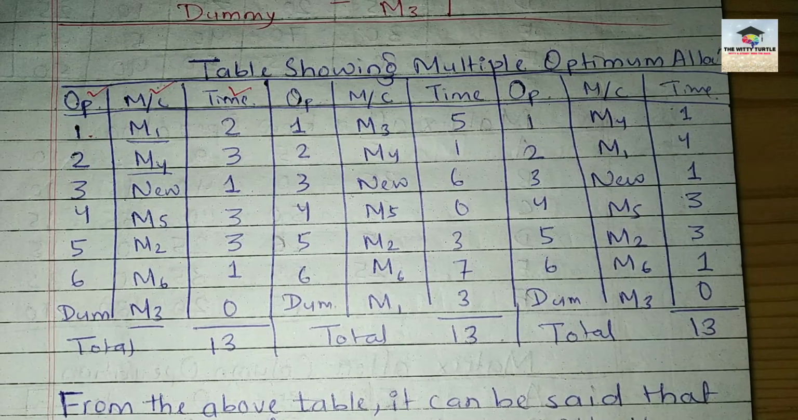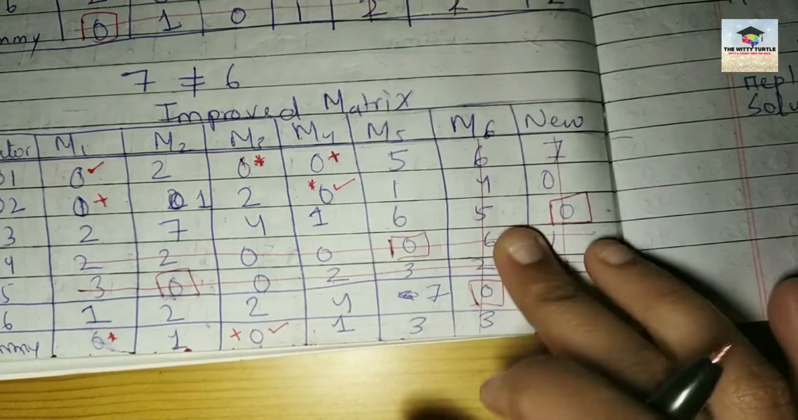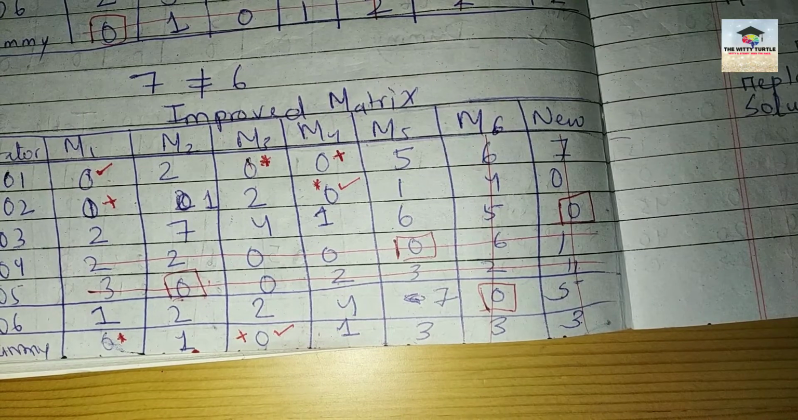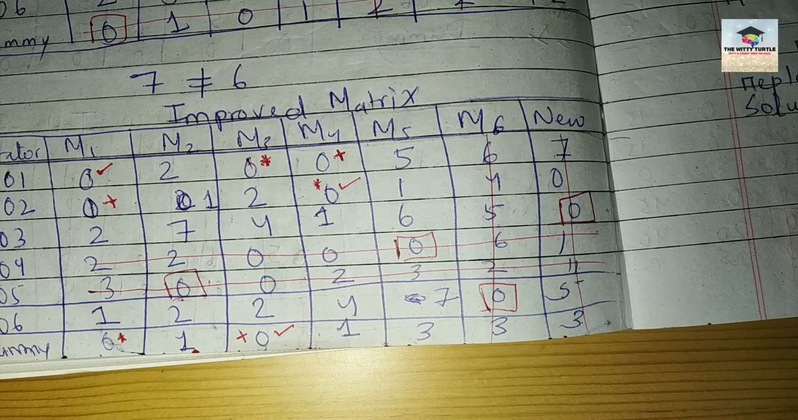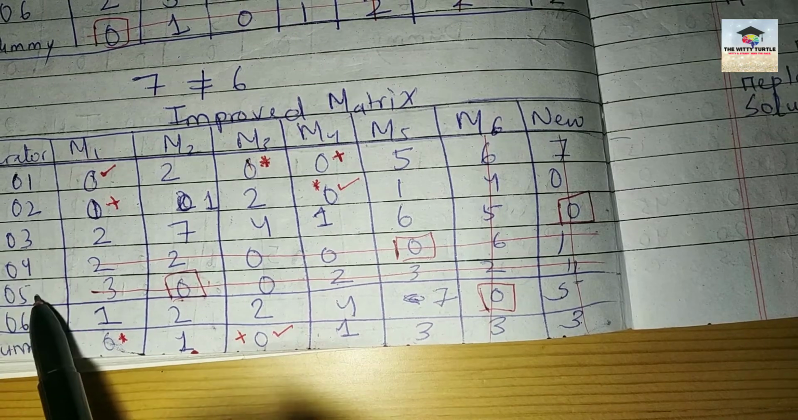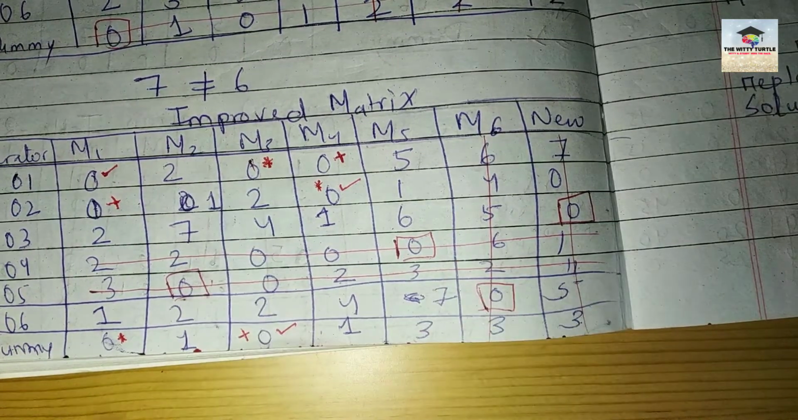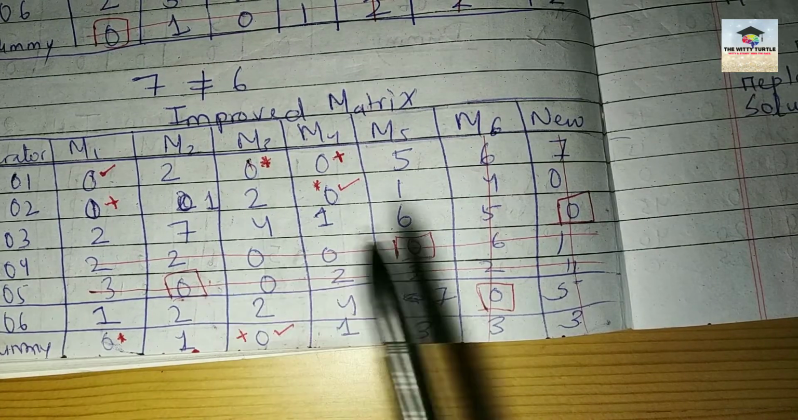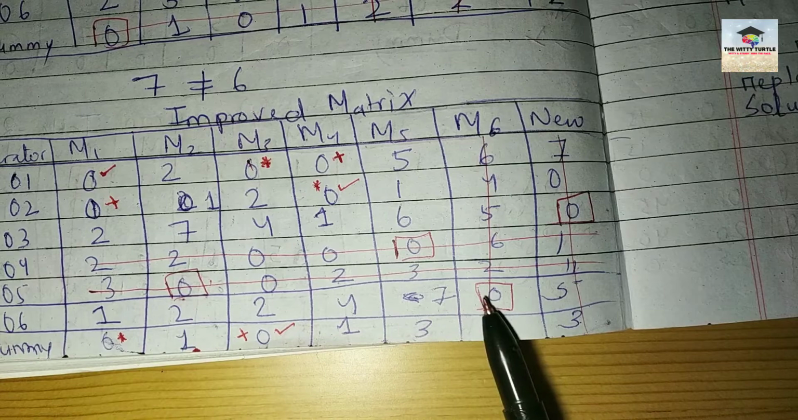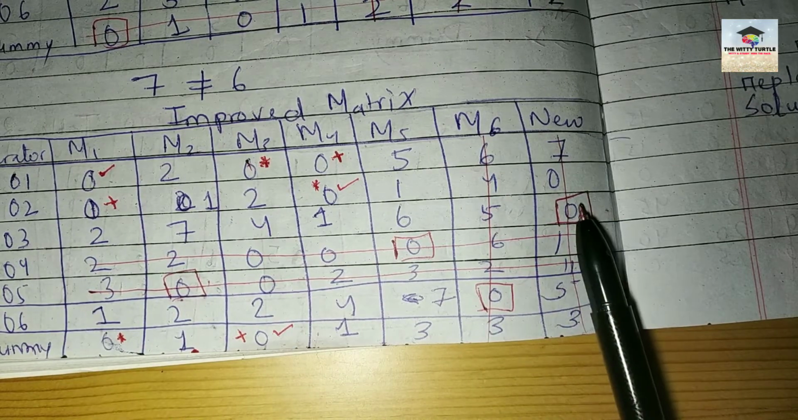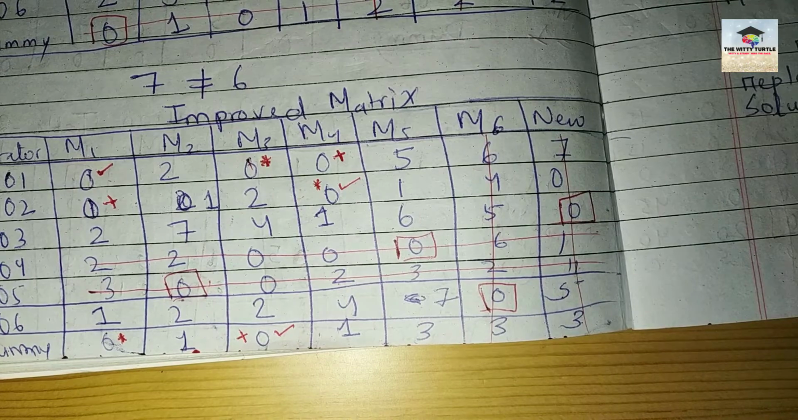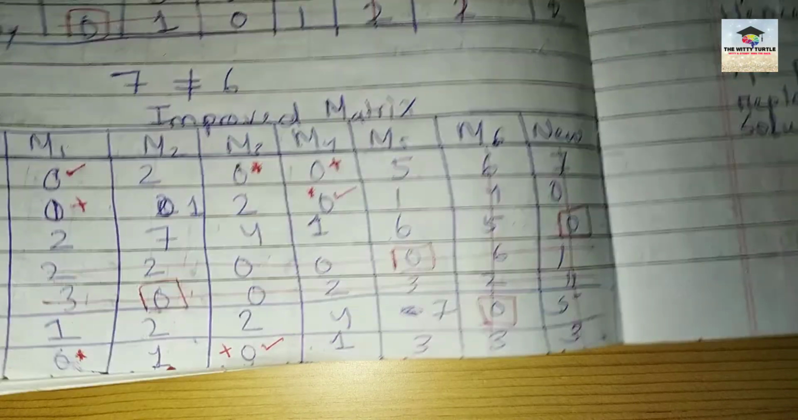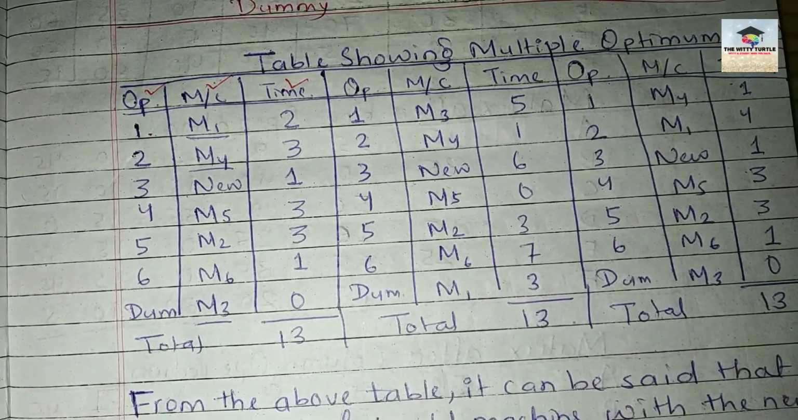Okay. Now look at the book and tell me, look at your the last matrix and tell me क्या क्या हमारे पास sure है कि yes, we are going to do this, we are going to allocate this machine for this operator. First कौन सा sure है? Operator number 5 के लिए M2, right? Write down. Then you have operator number 4 के लिए M5. Right? Then you have operator number 6 के लिए M6 and operator number 3 के लिए which one? The new machine. Right? This much will be same for all the 3 sections.